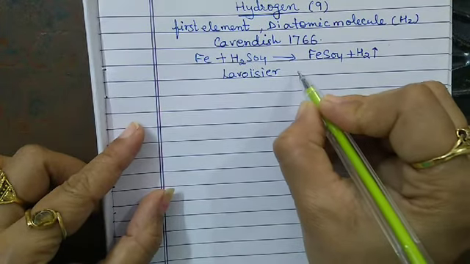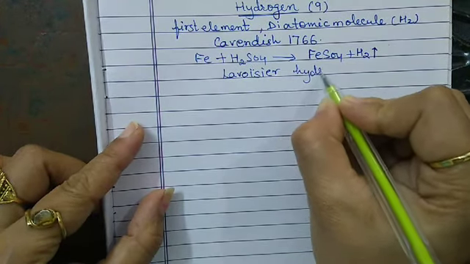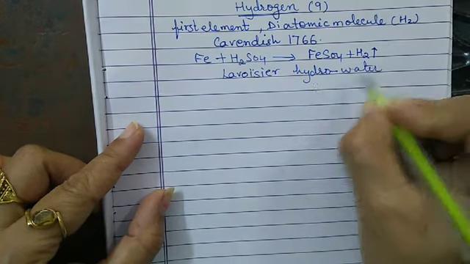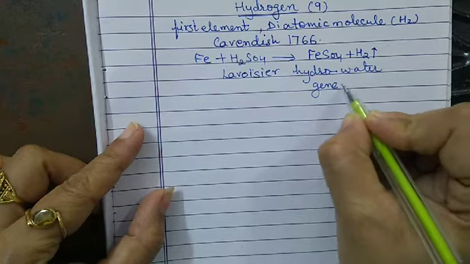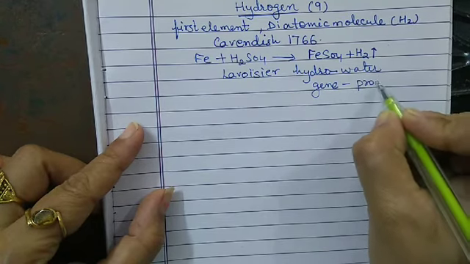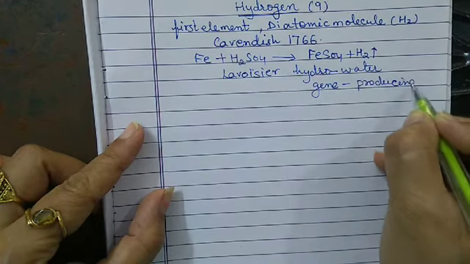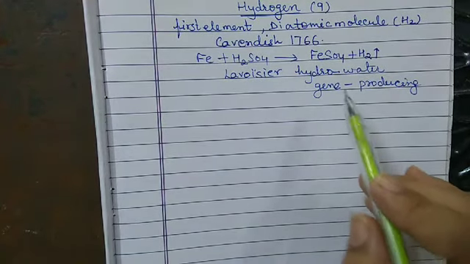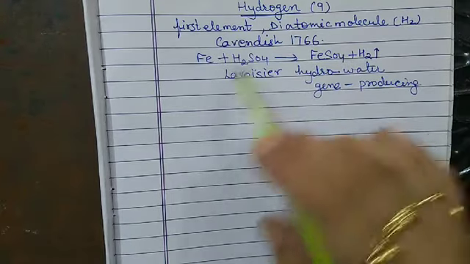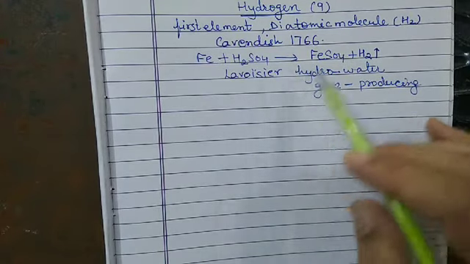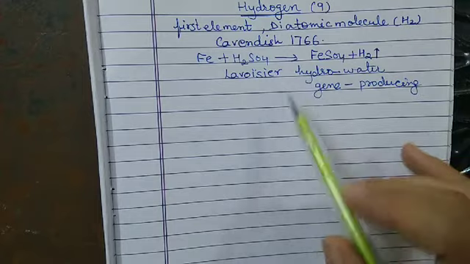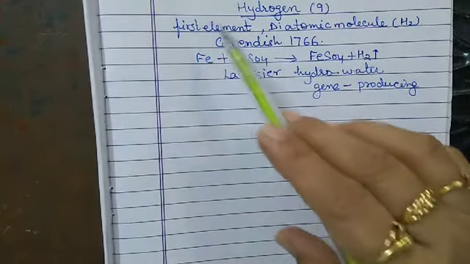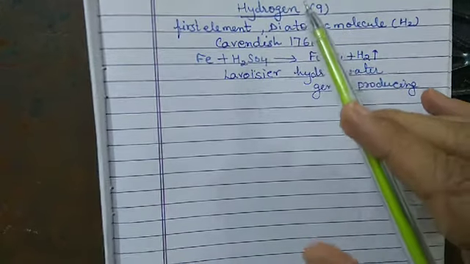Hydro means water, and gen means producing. So it is water-producing when burned with oxygen. That's why Lavoisier gave the name hydrogen, and we know that it is the first element, so it is present at number 1 in the periodic table.